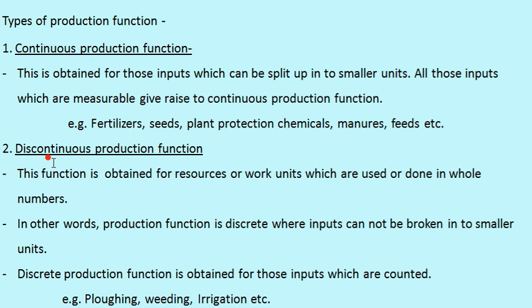Then the second type of production function, discontinuous production function. This type of production function is obtained for resources or work units which are used or done in whole numbers, and in other words, production function is discrete where inputs cannot be broken into smaller units, and discrete production function is obtained for those inputs which are counted. Examples for this type of production function are plowing, weeding, and irrigation.